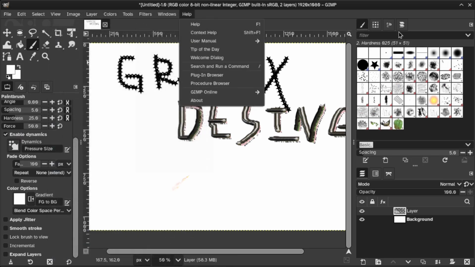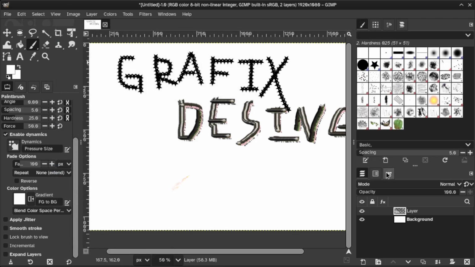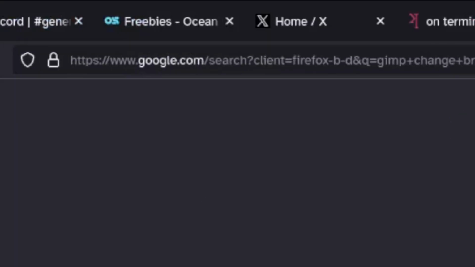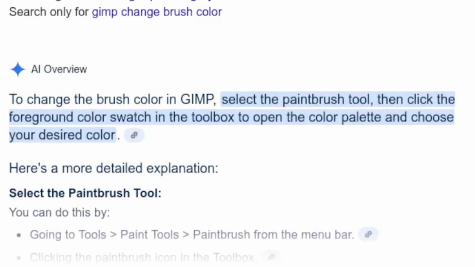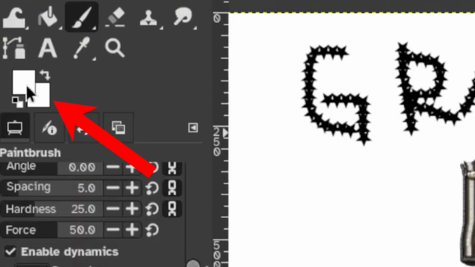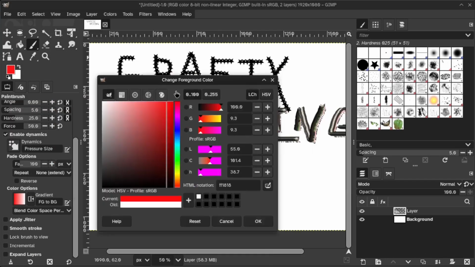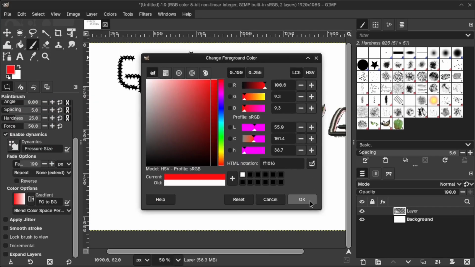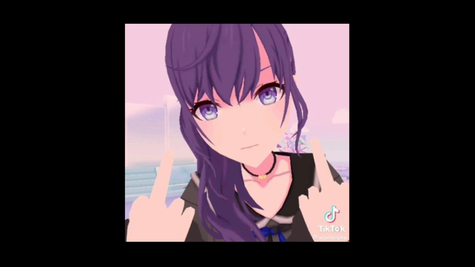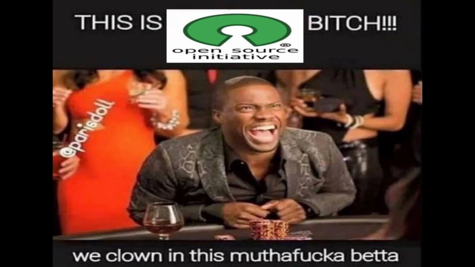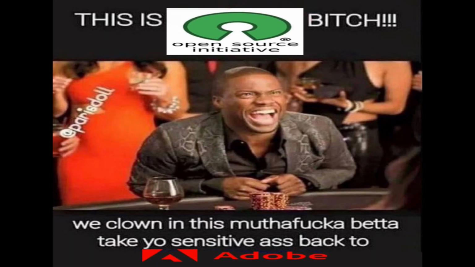How do you change the color? How do you change the color of the brush? Foreground color swatch in the toolbox. Oh, that thing. Oh, okay. Can I pin this somewhere? Why isn't this pinned for the default layout? Who knows? This is fast pitch. We're clowning this one. Better take your sensitive self back to Adobe.